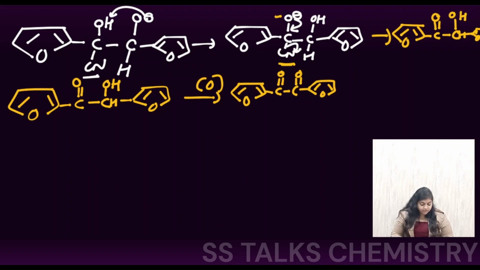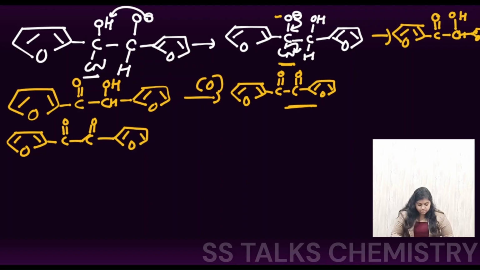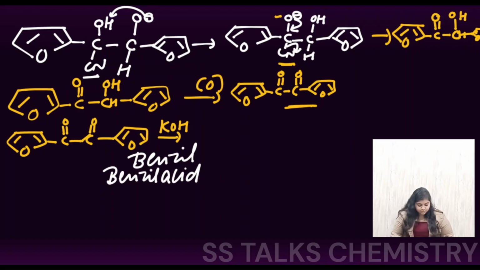Now this substrate that has been formed is treated with the KOH. So here we have this diketo, and here will be the furan ring. So this is treated now with the KOH. Now you can see this substrate is ready for another named reaction, which is your diketo species with the basic medium given. That means the reaction will be the benzil benzilic acid